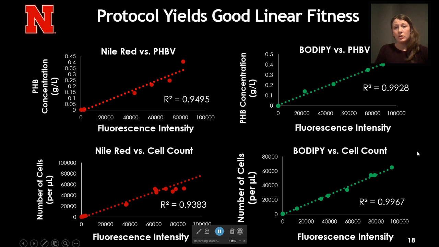Overall, this helps us quantify bioplastics quicker without having to go through the conventional acidic methanolysis, which takes toxic chemicals, takes several hours, and requires gas chromatography. Here, you can just stain the cells, subject them to flow cytometry, and have a very quick and reliable way to quantify your bioplastics on a per cell count basis.